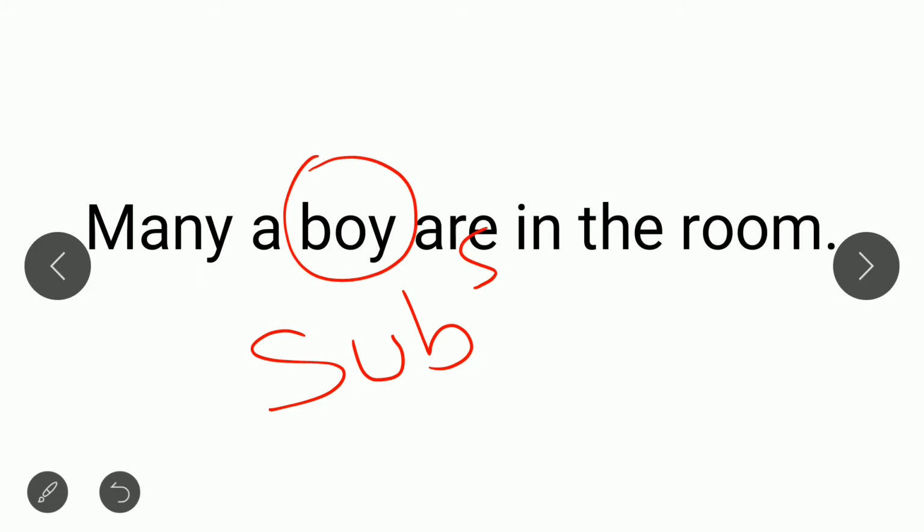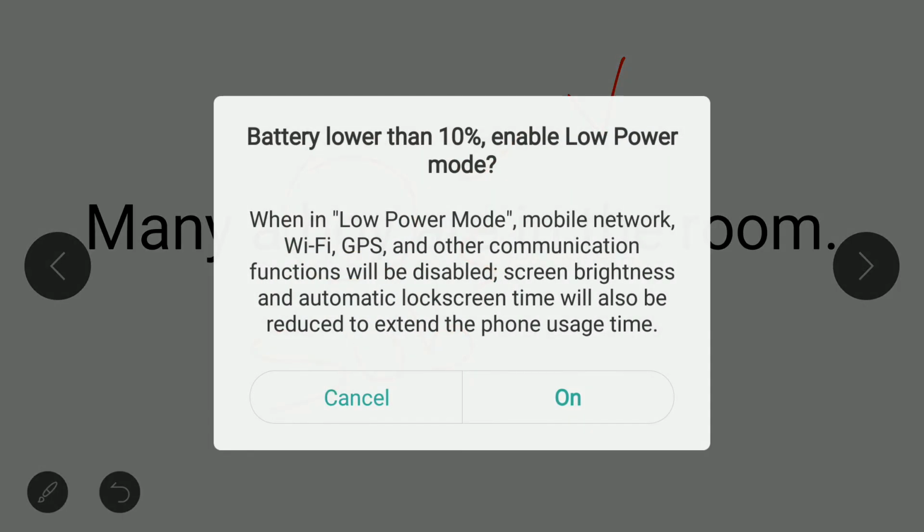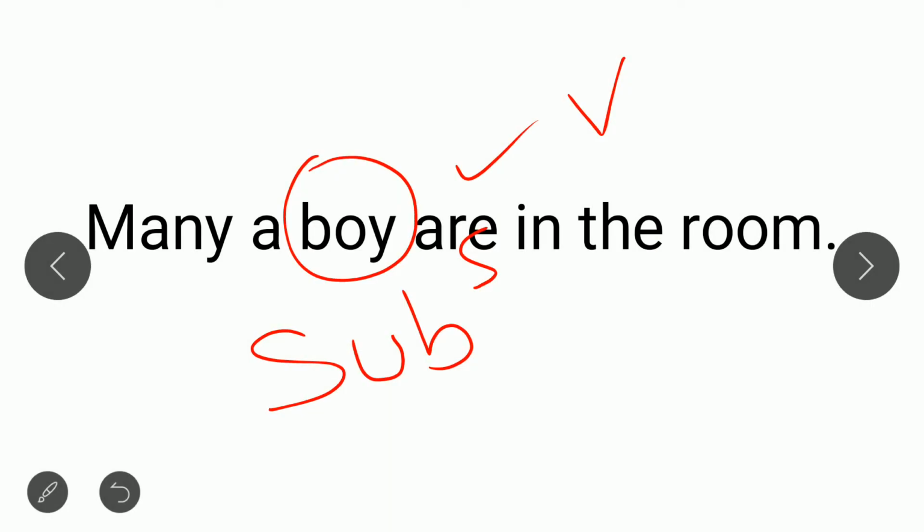Many a boy are in the room. There is a simple rule about many a boy. Many boys and many a boy have the same meaning, but when we use many a boy, we have to use the subject as singular. It means that boy will be singular and the verb also singular. In case of using many a, we'll have to use the subject as singular and the verb as singular too.